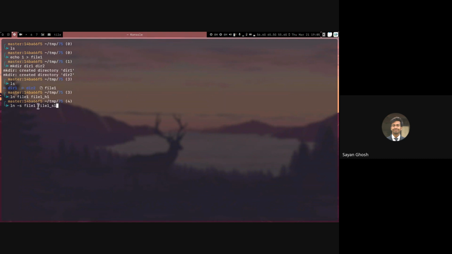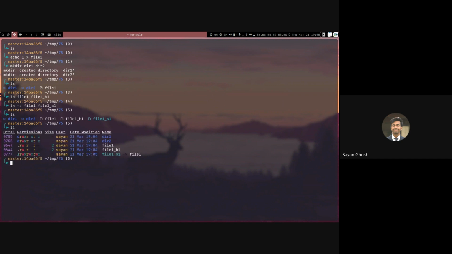As long as this soft link is in a folder where we have a file called file1 in the same folder, this soft link will point to that. So even if we change this file and make it some other file with the same name, it will still point to that other file. Right now you can see we have file1 in the same path, so file1_s1 is correctly pointing to this file1 in the same place.